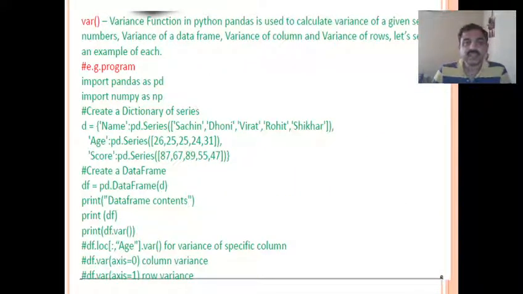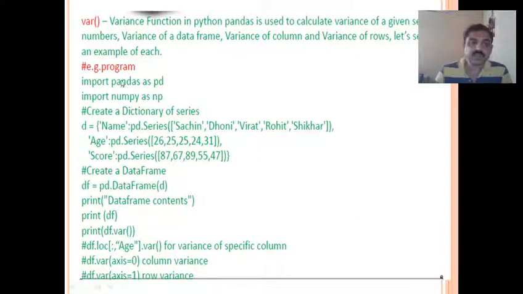Similarly, there is another statistical function called variance. The variance function in Python pandas is used to calculate the variance of a given set of numbers, variance of a data frame, variance of columns, and variance of rows. Let's see an example of how to calculate variance using Python pandas.